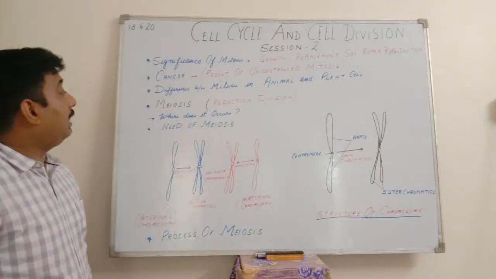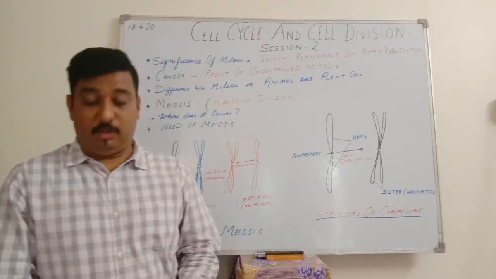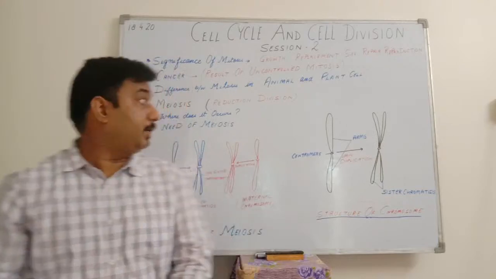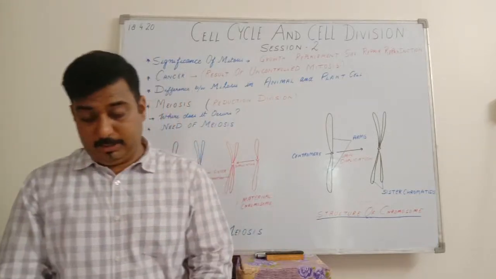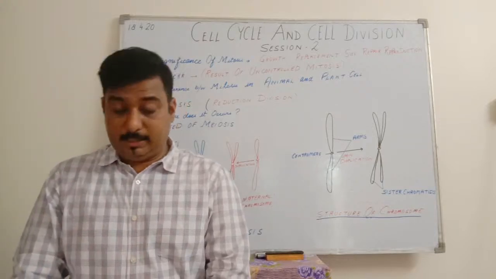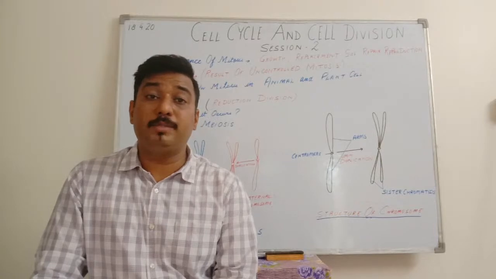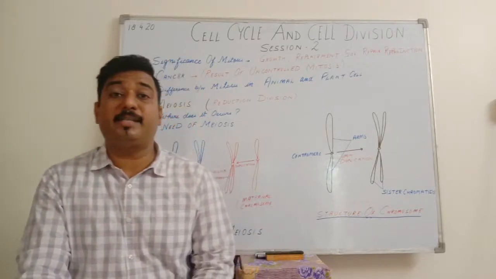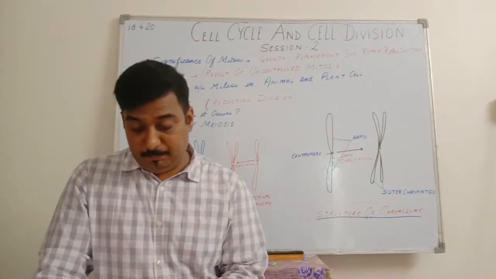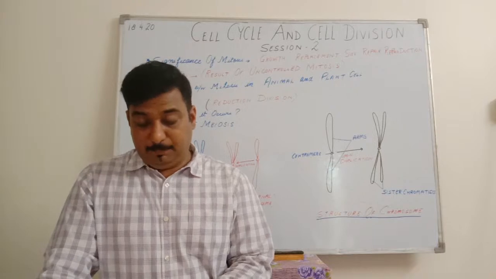Now we will be starting with meiosis. What is meiosis? Meiosis is also called the reduction division. Why is it called reduction division? The answer is, it is called reduction division because the number of chromosomes is halved. Actually, what happens? 4 haploid daughter cells are formed during meiosis from a single diploid parent cell.